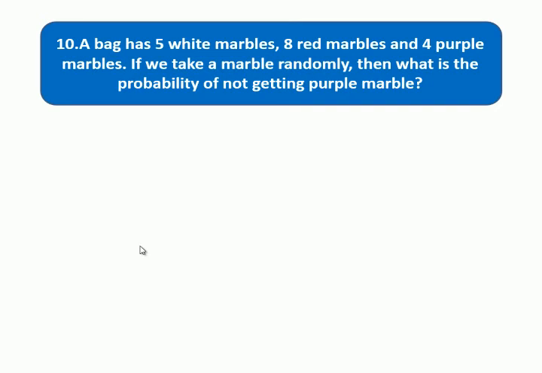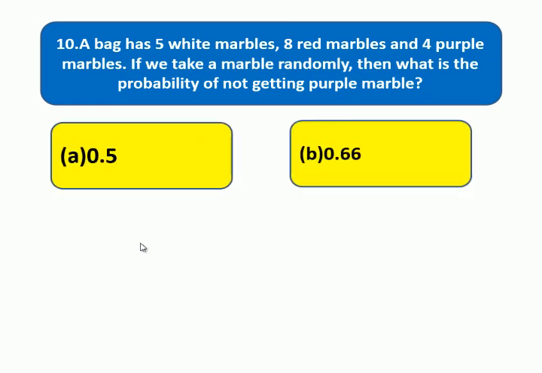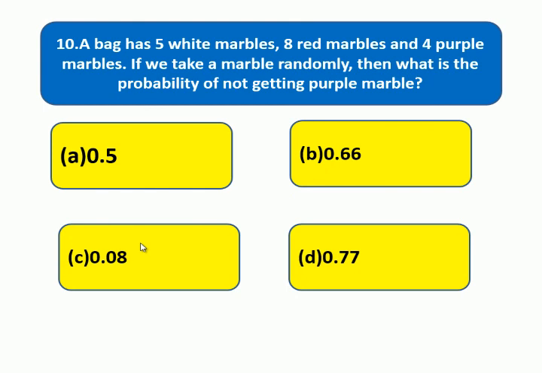And the last question, 10. A bag has 5 white marbles, 8 red marbles and 4 purple marbles. If we take a marble randomly, then what is the probability of not getting a purple marble? Here are your options: 0.5, 0.66, 0.08 and 0.77. Calculate and find out the correct answer A, B, C or D.